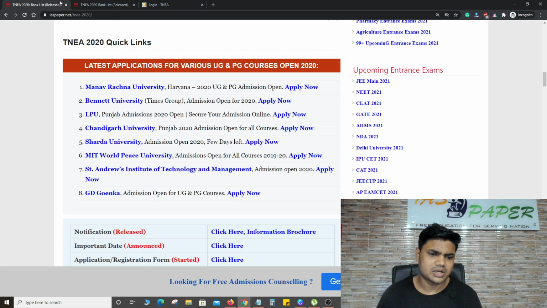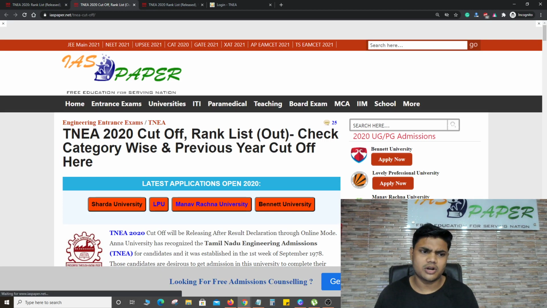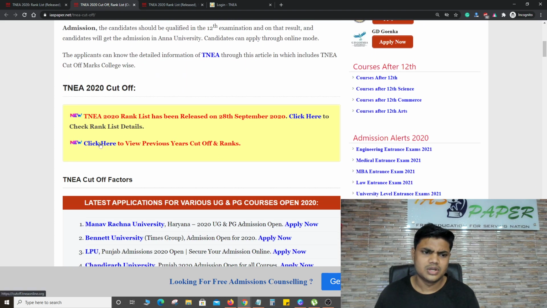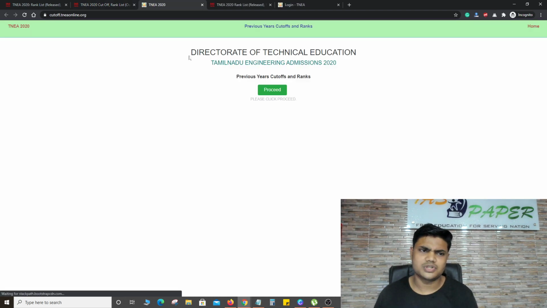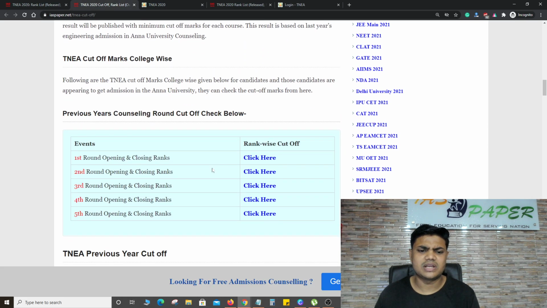And if you want to check the cutoff, just come here and click on cutoff. Here you can find rank list out, cutoff release, and everything over here. You can check the previous year cutoffs, which is free of cost. If you want to proceed, you can click on this, and all those details are available over here, free of cost.